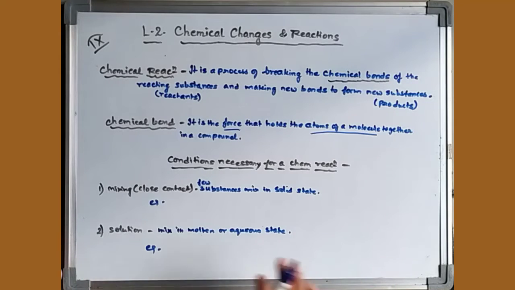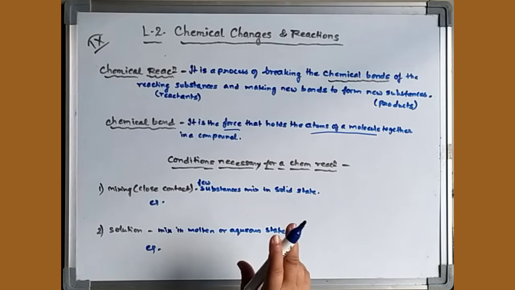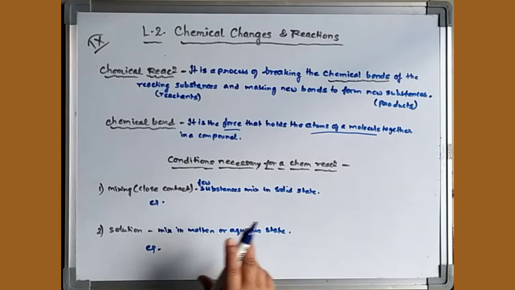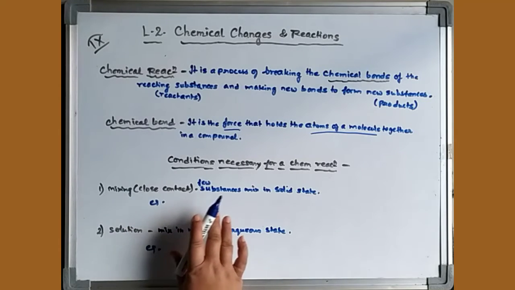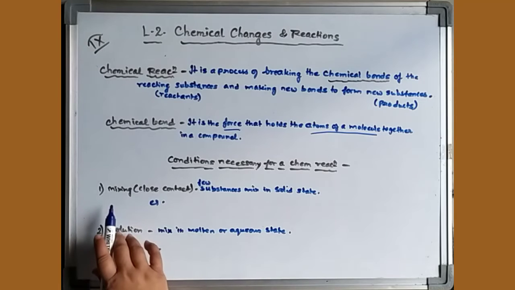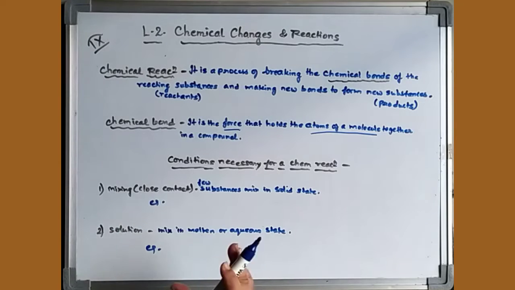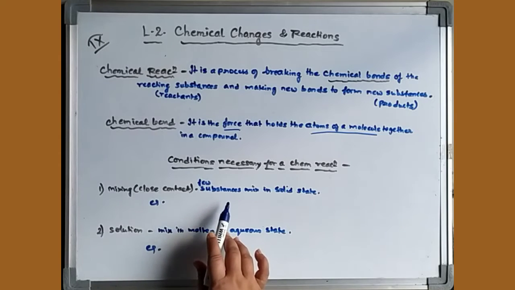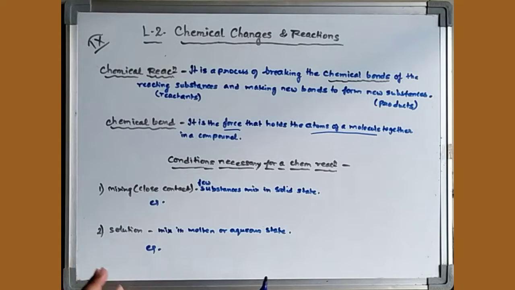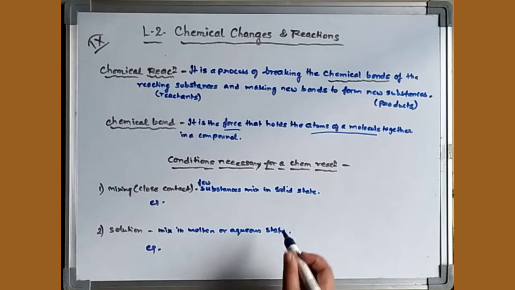Now let us see the various conditions necessary for a chemical reaction to start. First condition, because not every condition is applicable for every reaction. You need to know which conditions are applicable for which substances to undergo a chemical reaction. First process, that is mixing. Mixing means bringing into close contact. Few atoms or molecules of elements or compounds can mix together and chemically react together even in solid state.